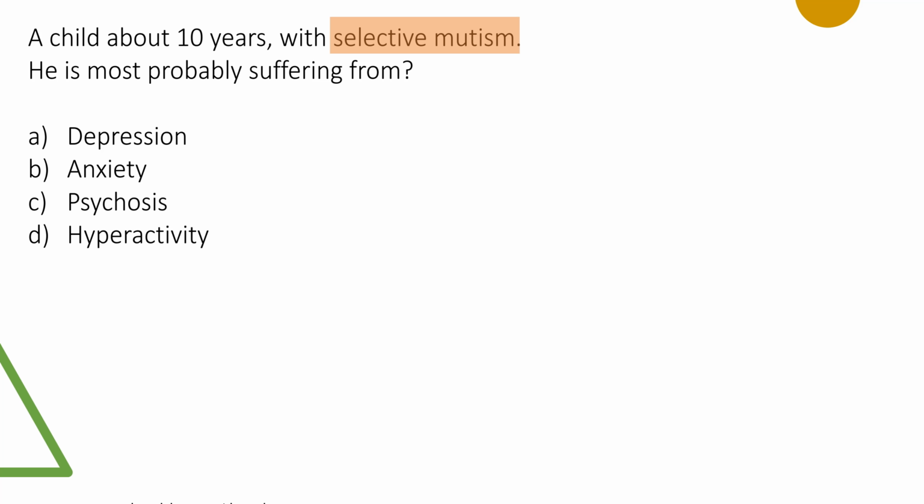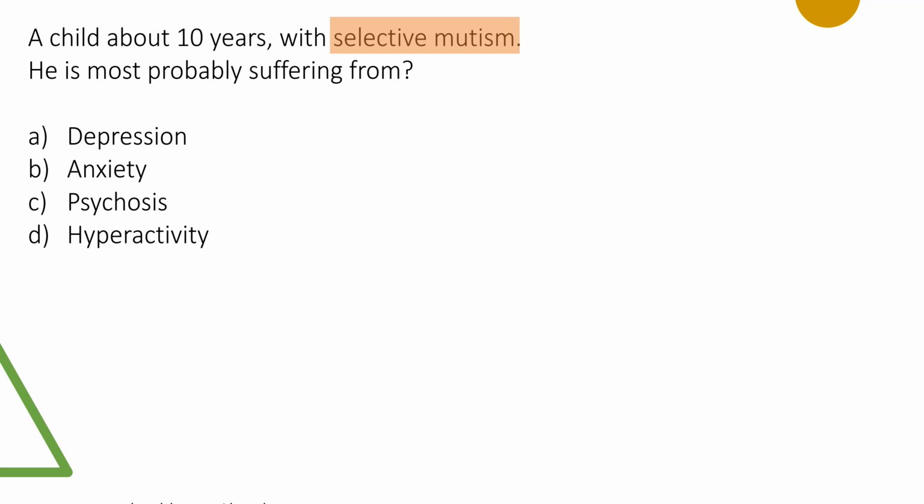That is quite common in children. Now, this can transitorily happen in children when changes in environment happen. Many a time it can also happen when children join schools, change schools, all those kinds of things. But here they've asked, what is the child mostly suffering from? The child can suffer from depression, anxiety, psychosis, any of the three things which can lead to selective mutism. But the most important one is to always rule out anxiety, because a lot of children with social anxiety disorder can present with selective mutism. So anxiety is the most important one which could possibly be happening in these children with selective mutism.